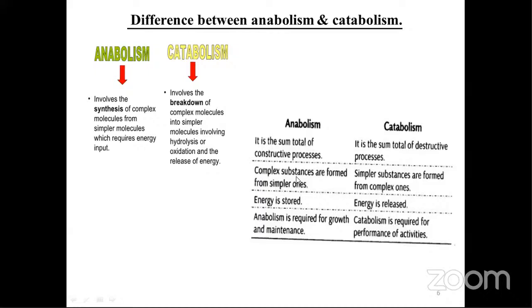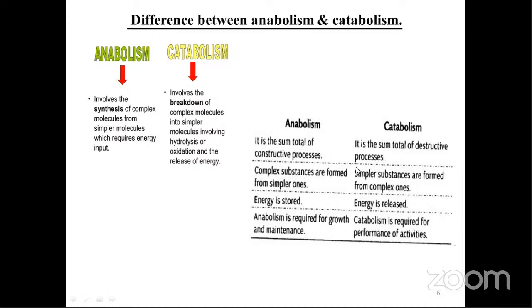Second point, complex substances are formed from simpler ones in anabolism, and here simpler substances are formed from the complex ones. Then anabolism is required for growth and maintenance, whereas catabolism is required for performance of the activities. Why performance of the activities? Because when catabolism takes place, energy is released, and this energy is utilized for the various activities going on in the body of an individual. So we say that catabolism is required for the performance of activity.